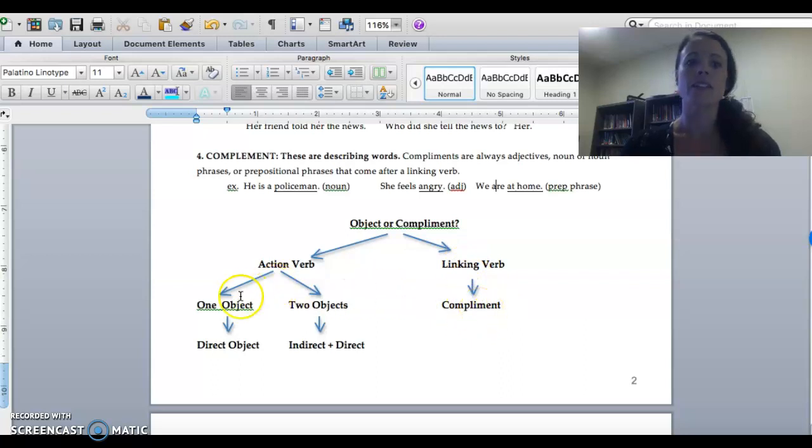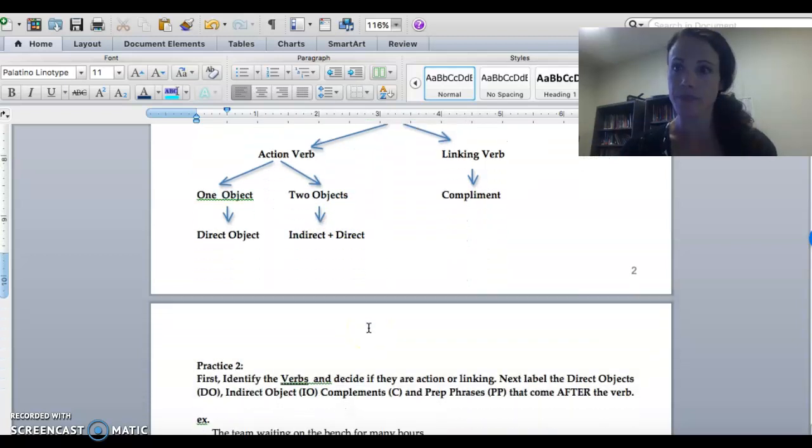Okay? Then, if there's only one object after an action verb, it has to be a direct object. If there's two objects after an action verb, it's indirect and then direct, always in that order. Okay? So come back to that chart a few times if you get confused and see if that can help clear up your problems.